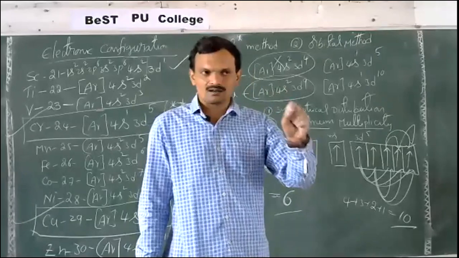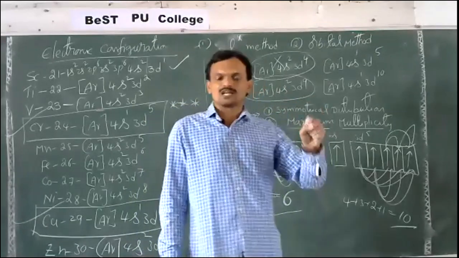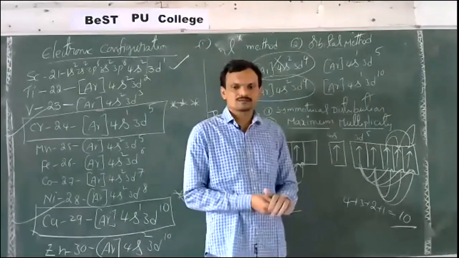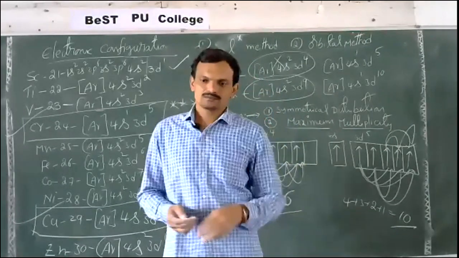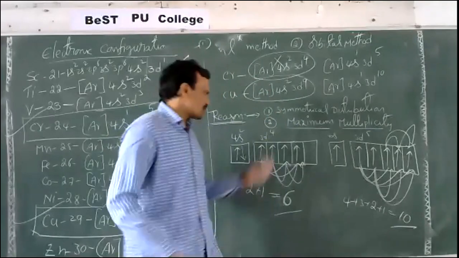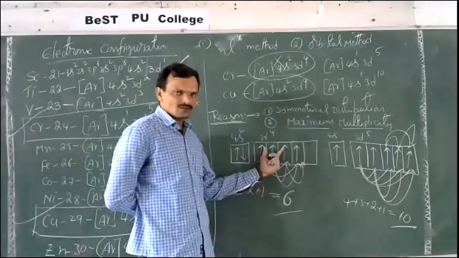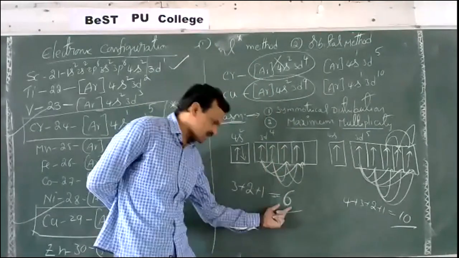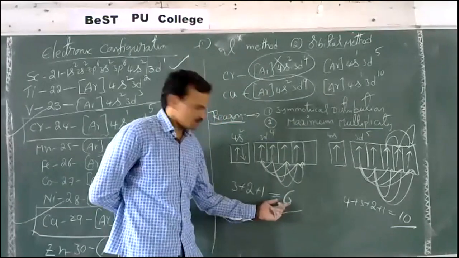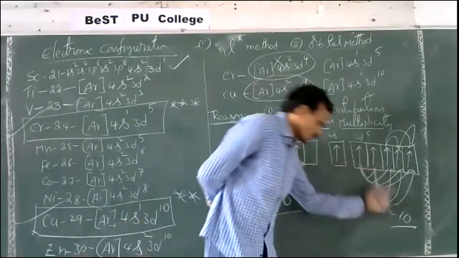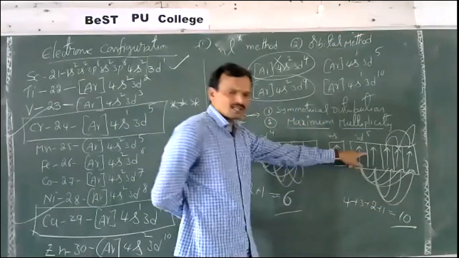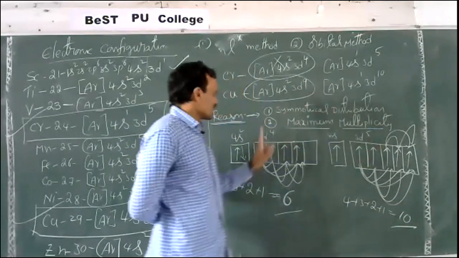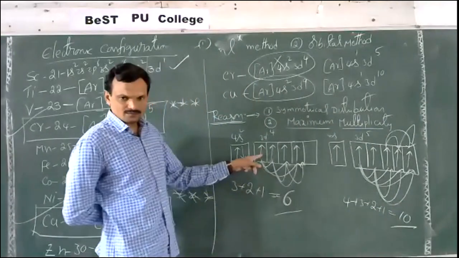If an electronic configuration has maximum multiplicities with parallel spins, the energy of that configuration will be decreased. So for this electronic configuration, the energy is decreased by 6 units, here by 10. This means the energy of this configuration is less than the energy of this configuration.